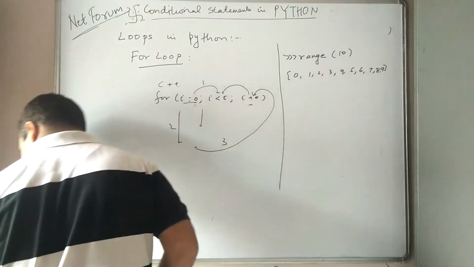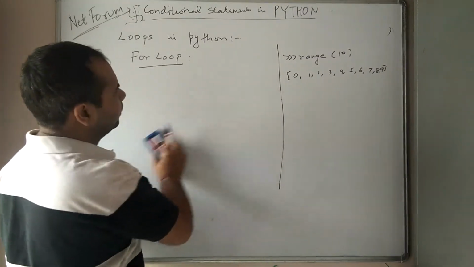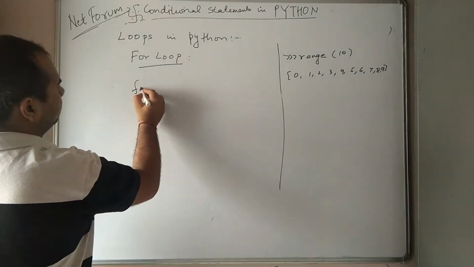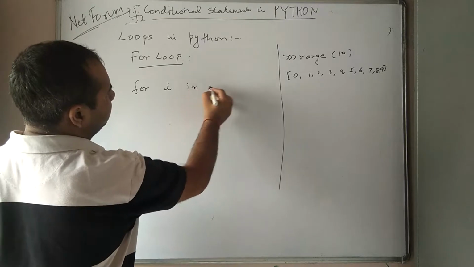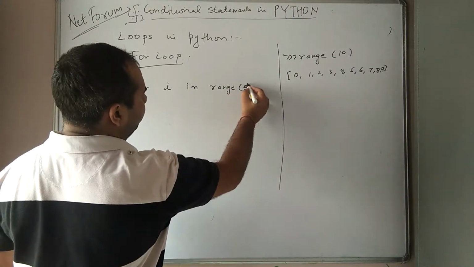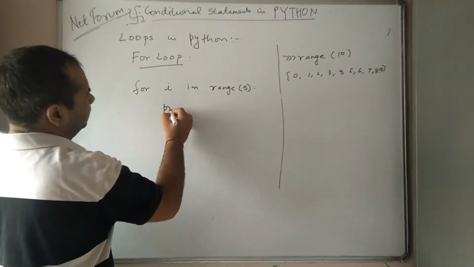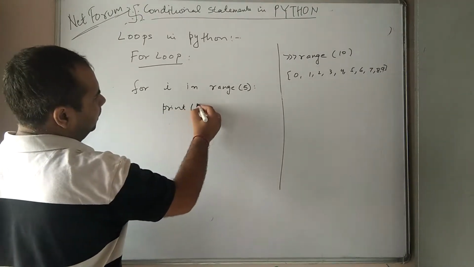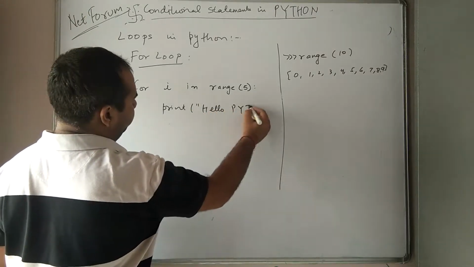How is it different? For i in range 5 colon, print hello Python.